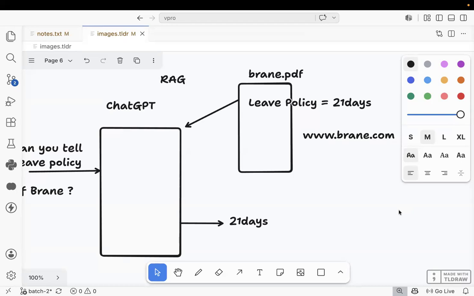The external data may be a PDF file, maybe an internet link, maybe a Word document, maybe JSON data, maybe an Excel file, whatever it may be. Then this one we can call RAG, Retrieval Augmented Generation. I hope you people are okay with this one here.